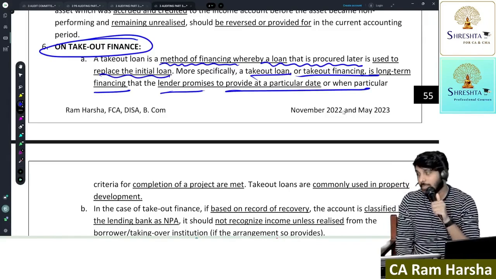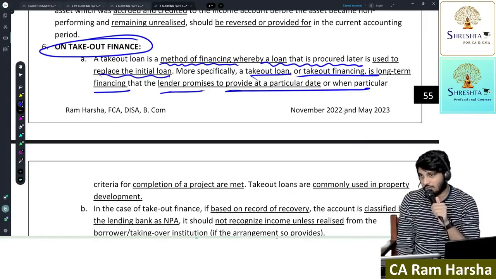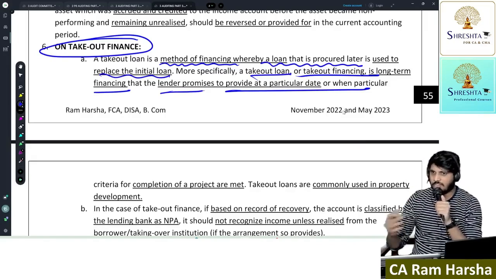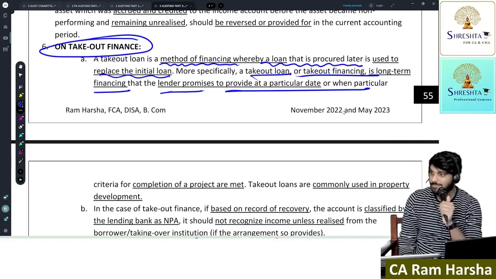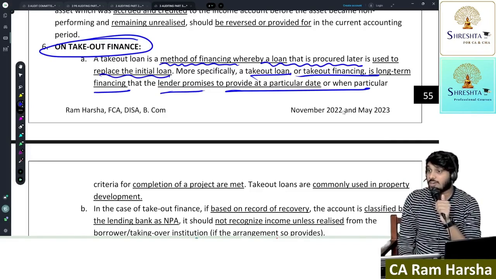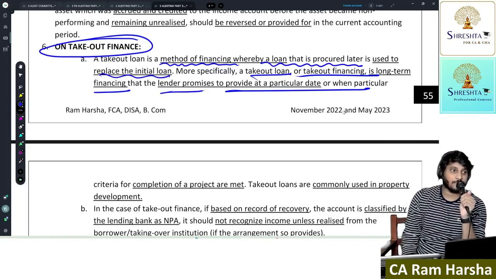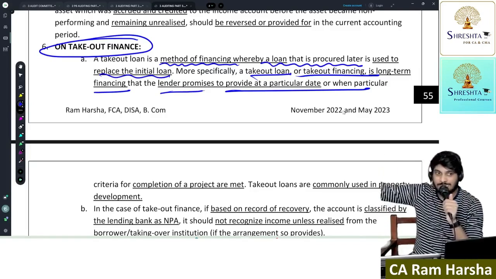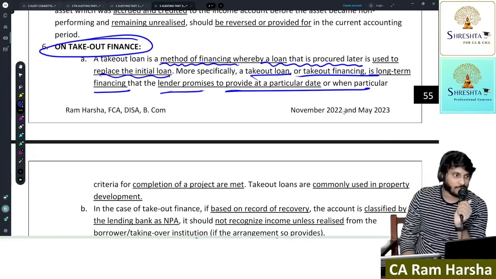Takeout finance means, suppose I purchased a car using an SBI car loan. Originally SBI gave me the car loan, and I purchased it. After 1 year, 2 years, ICICI Bank called me. Sir, we are charging a lower rate of interest. So if you transfer the car loan from SBI to us, we will give you a lower rate of interest. How do I transfer? ICICI Bank will give me money, and I will repay SBI. Until then the loan is with SBI. Now it is taken over by ICICI, and that is called takeout finance. Now you read it, you will understand. Understood everyone?